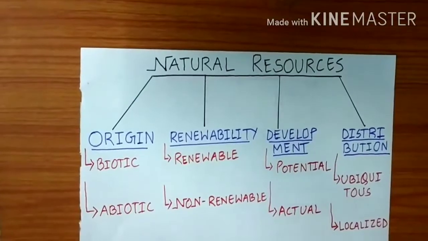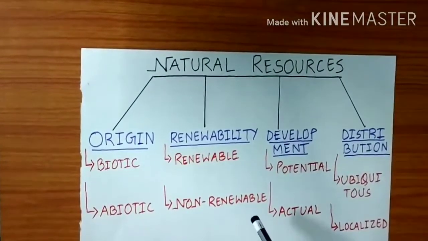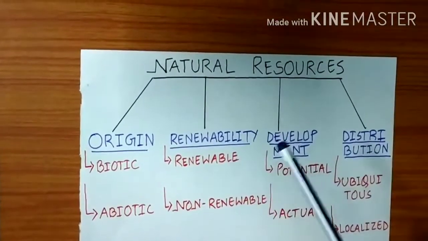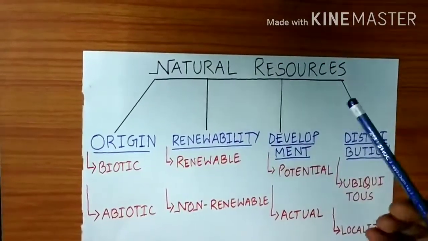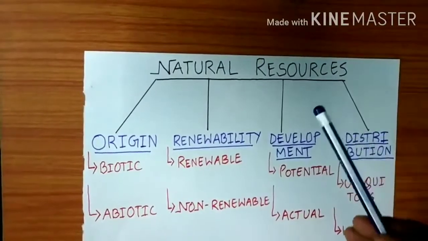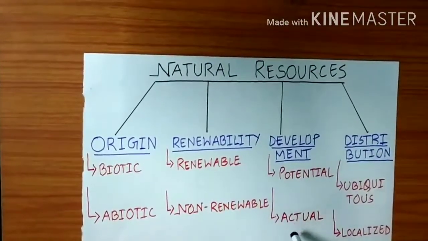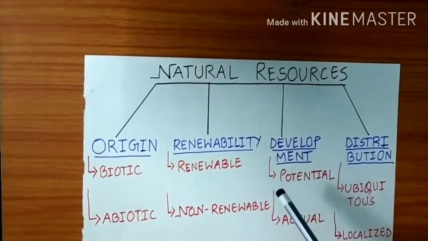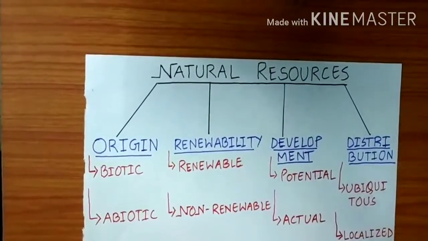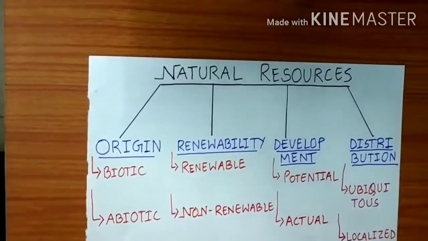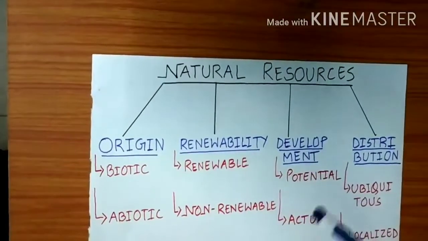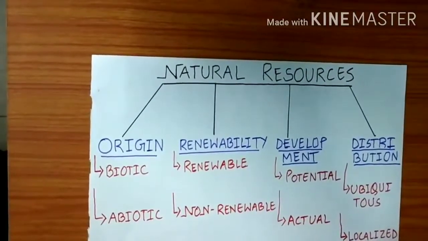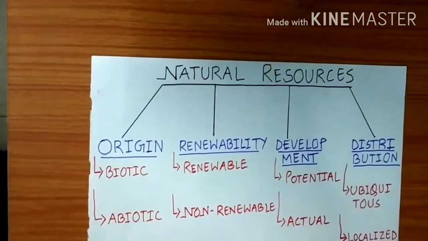Second is actual resources. Now what are these actual resources? The resources whose total quality and quantity are presently known and can be put to actual use. That means the resources whose quantity and how they will be used, we are aware of, and we are using them to give their full potential. We are meeting our needs by using those things.